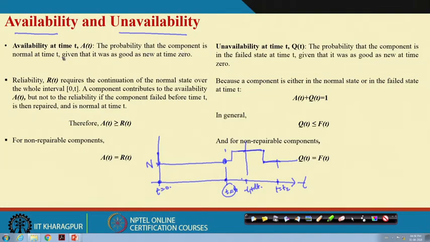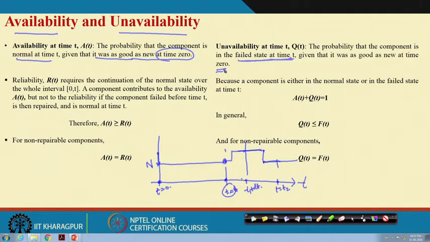That is what is given here. Availability is the probability that the component is normal at time t, given that it was as good as new at time t equal to 0. Then what is unavailability? It is the probability that the component is in the failed state at time t, given that it was as good as new at time 0.